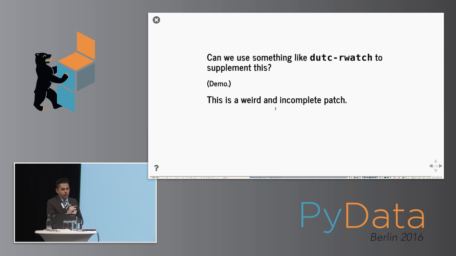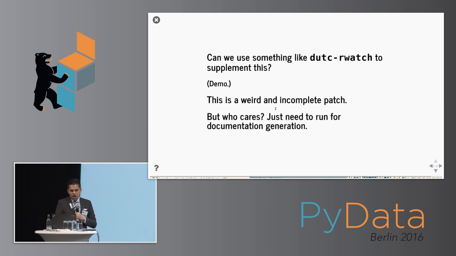I will say, before I show you the demo, this is a very weird patch. It's a very incomplete patch, but you can already get some kind of interesting results from it. One interesting thing, though, about this patch is, even though it's extremely obscure and extremely weird, remember, this is an engineering problem where our deliverable is better documentation, so it doesn't matter what technique we use. We can use some very obscure and very absurd techniques as long as we generate that documentation, because our users will never be exposed to those techniques. They'll only make use of whatever results we get.